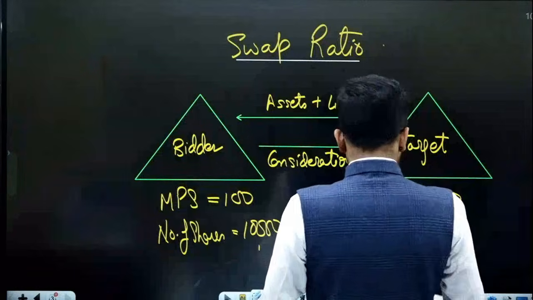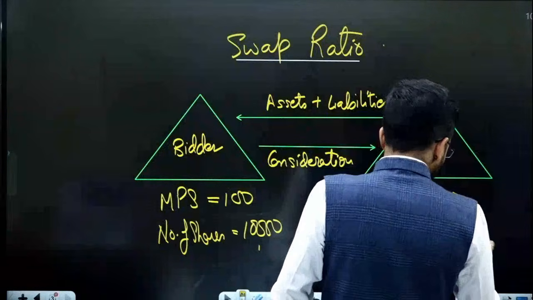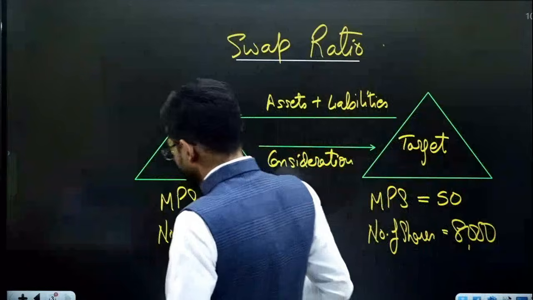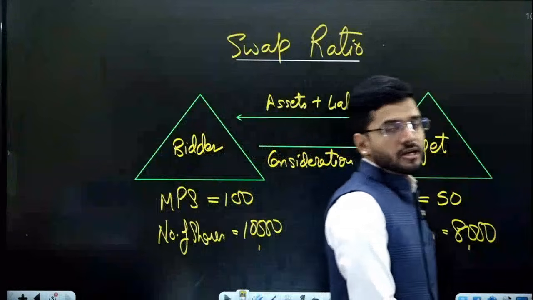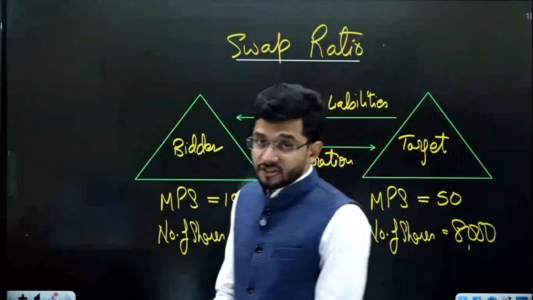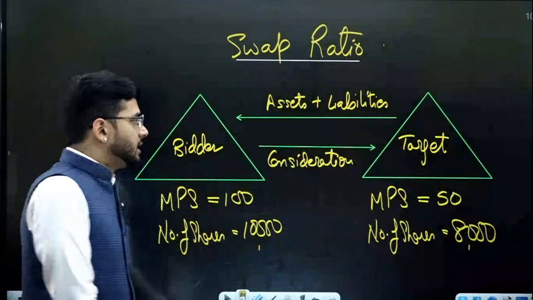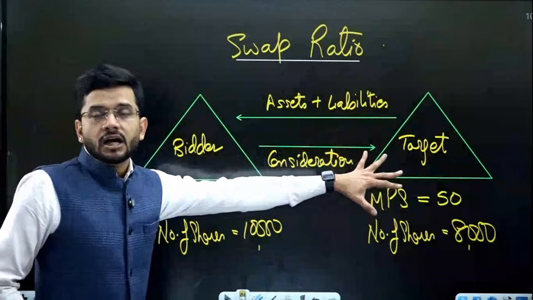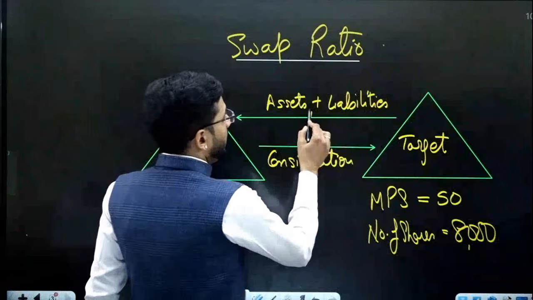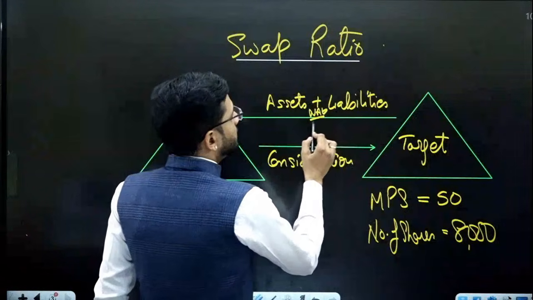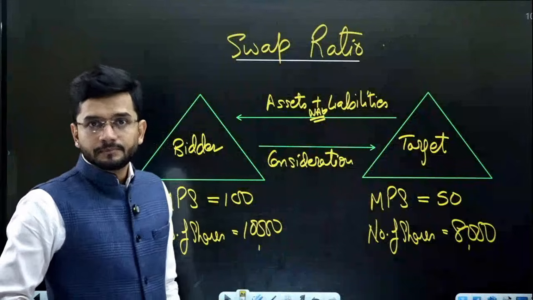And the number of shares are 8,000. So there are 8,000 shareholders for the target company, and the market price per share of each share is rupees 50. Now what will happen is, all the assets and liabilities of the target company will be transferred to the bidder company, and a net asset value, NAV, will be calculated.